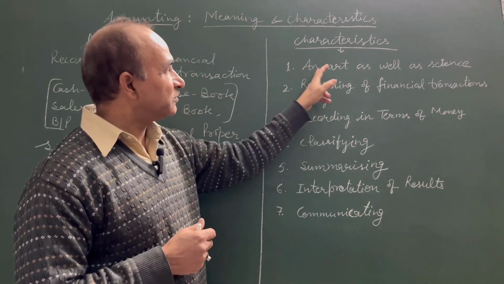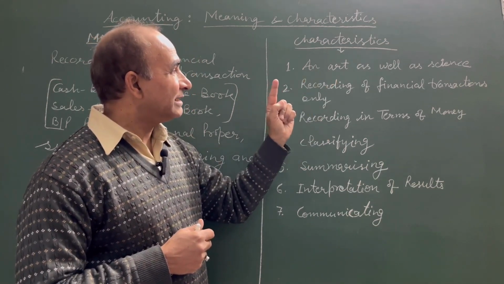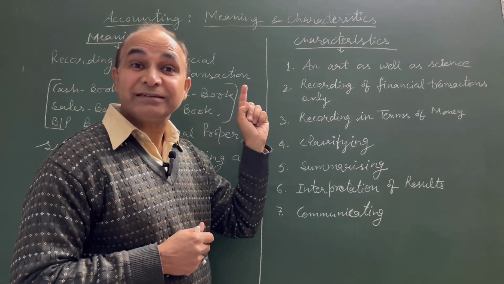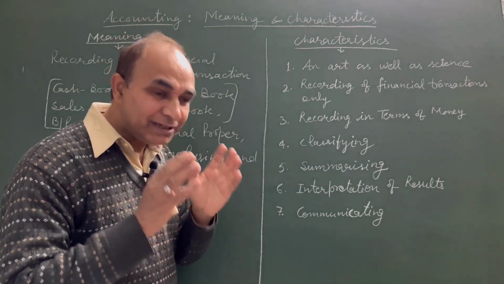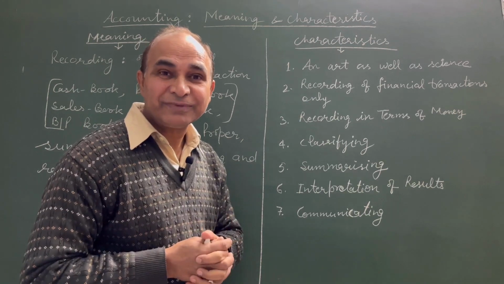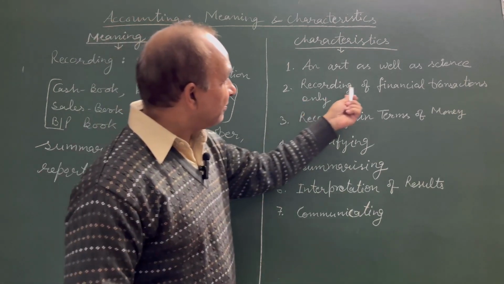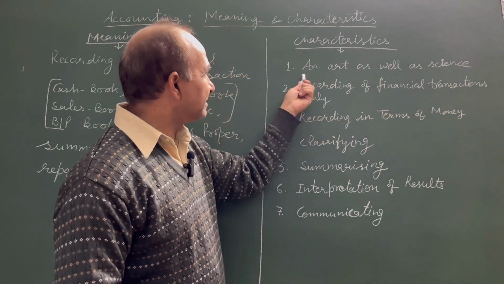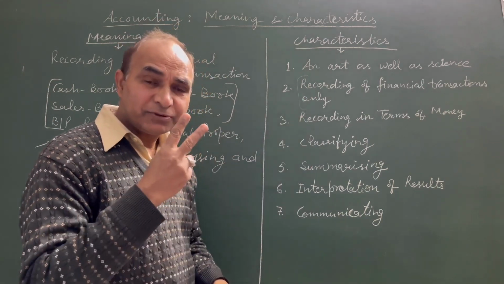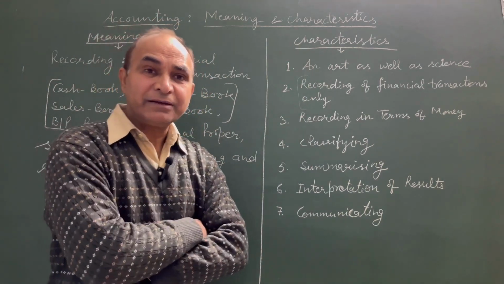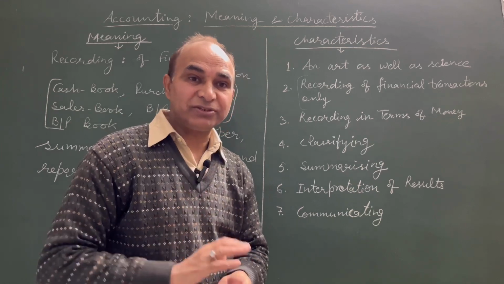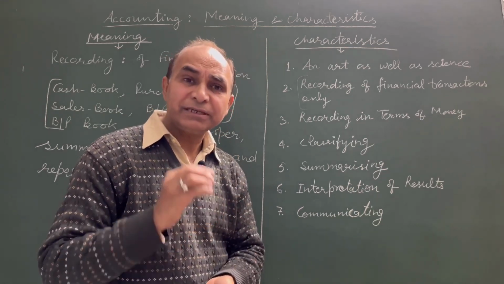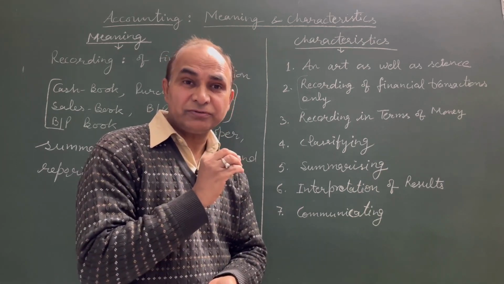So through the first point, we can say that accounting is an art as well as a science. Now coming to the second characteristic of accounting, recording of financial transactions only. Yes, see, there are two types of transactions in the business, financial and non-financial. Non-financial simply means the qualitative information.